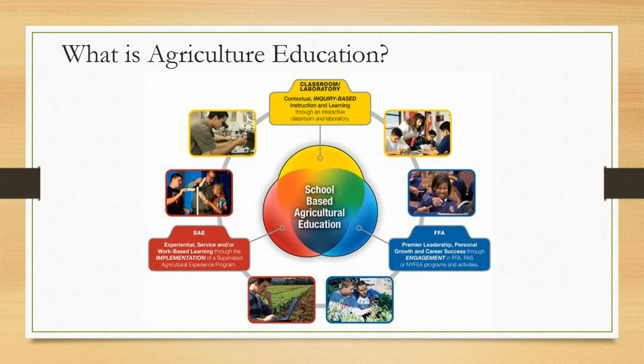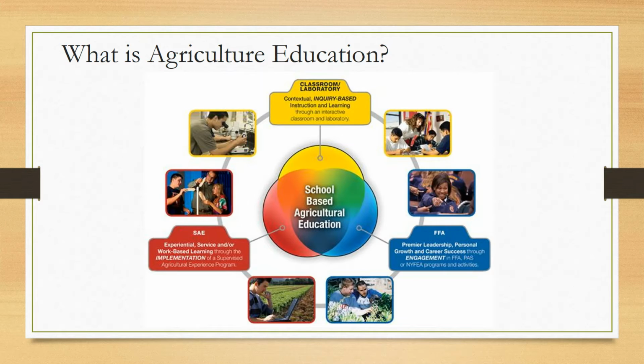Next, we're going to look at the ag department at Selma, and this class in particular. So first off, we're going to see that the Ag Education three-circle model is what we implement here at Selma. We have a very equal importance on classroom, SAE, and FFA. Now, classroom, that's pretty self-explanatory. That is the work that we do here in the classroom.